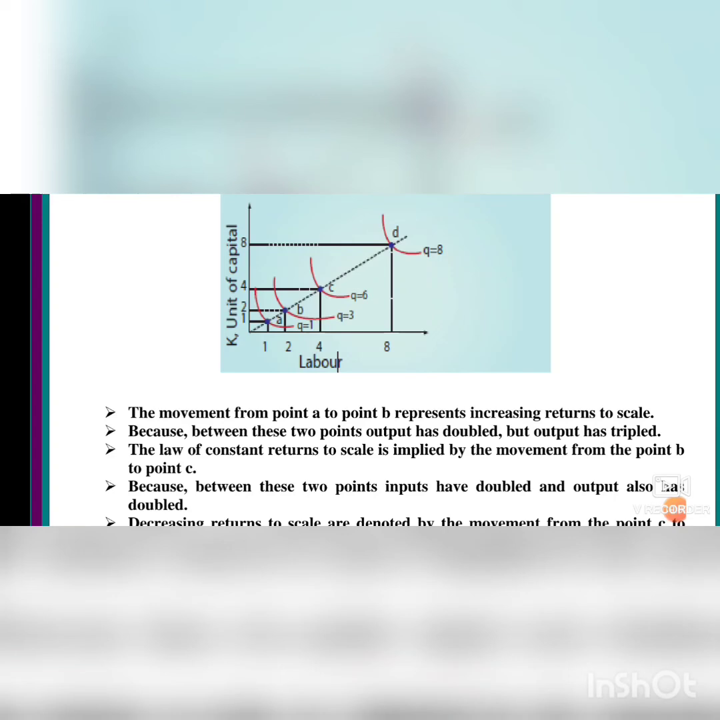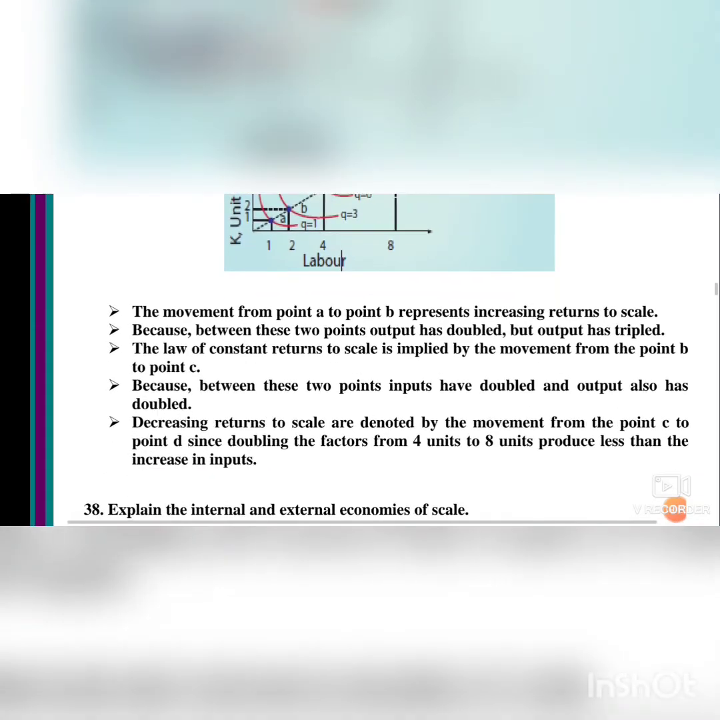The law of constant returns to scale is implied by the movement from point B to point C. You see the next point that is going up, upper stage. B to C, you see the curve, it's going up. Because between these 2 points, inputs have doubled and output also has doubled.